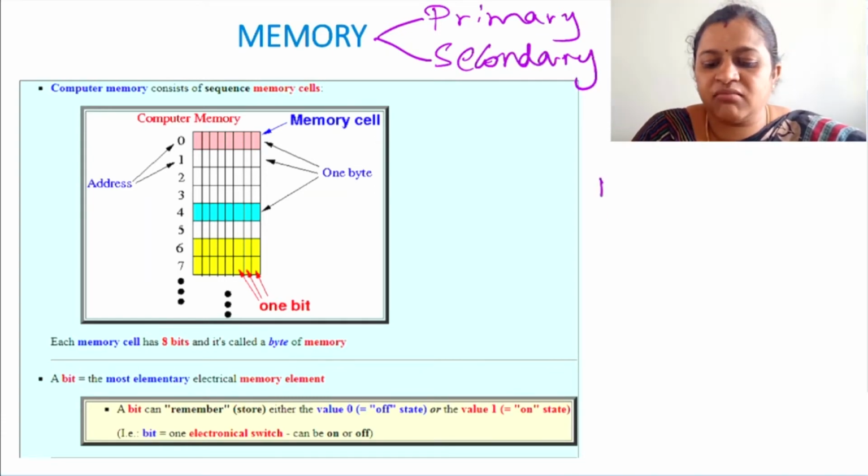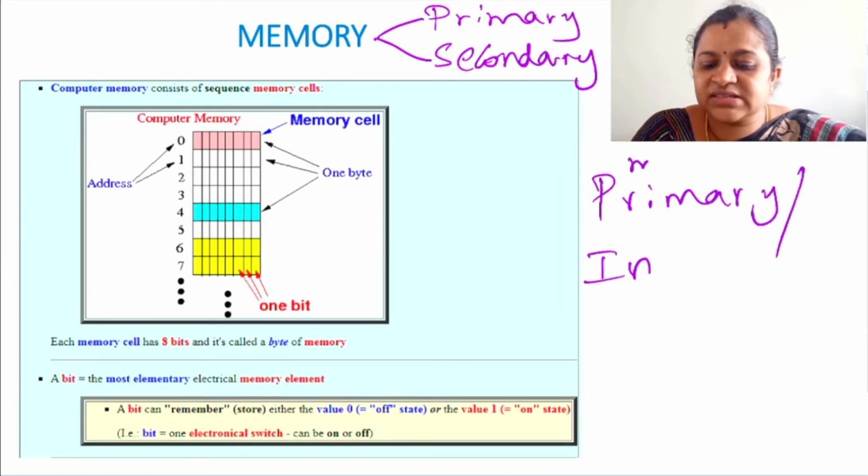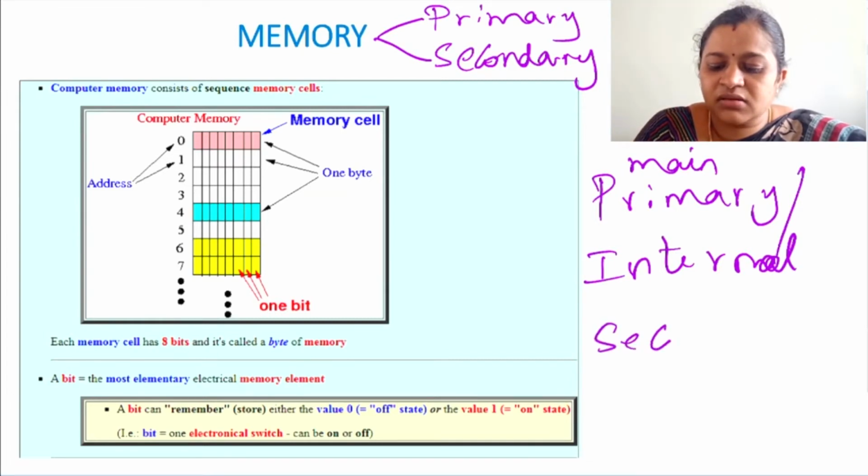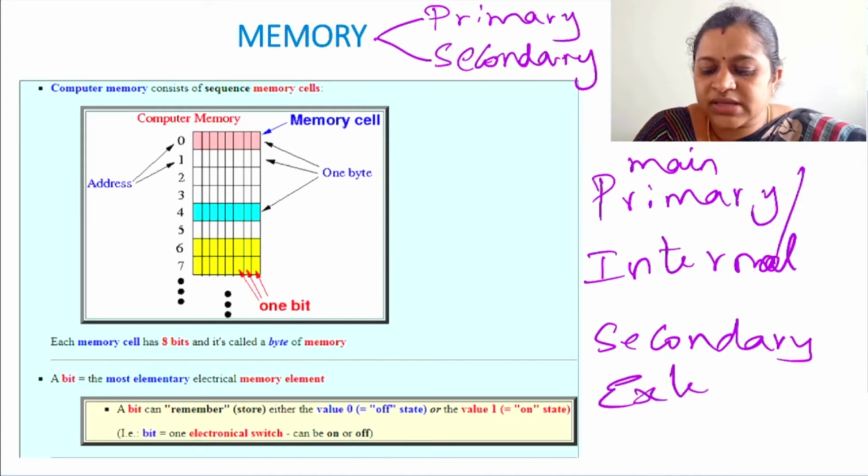Primary memory is nothing but the internal memory or system memory. Primary memory, or we can say this is main memory or internal memory. Now secondary memory means external memory or secondary storage device.